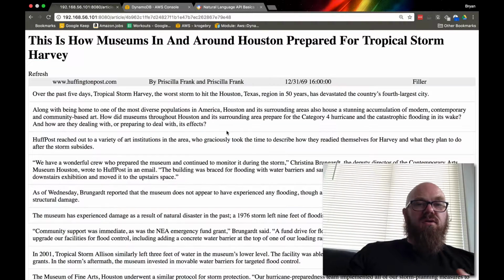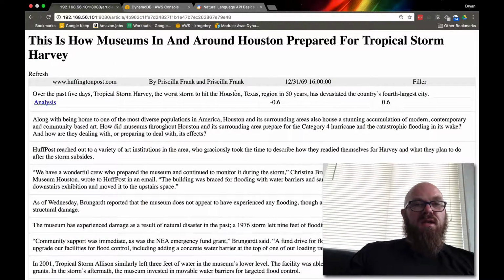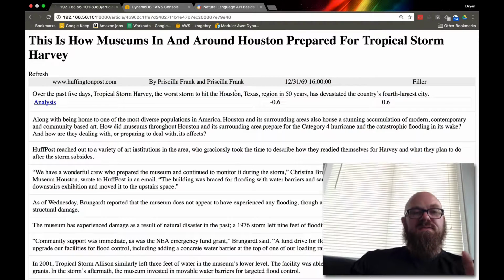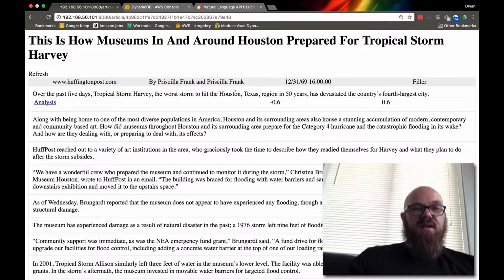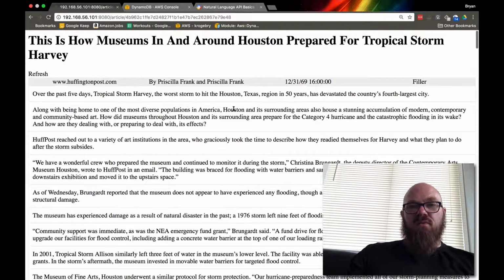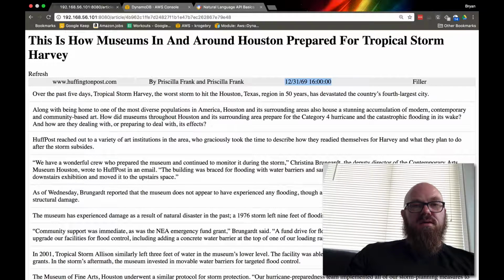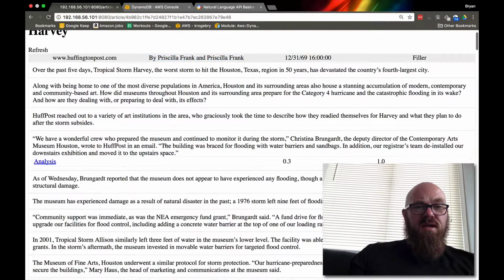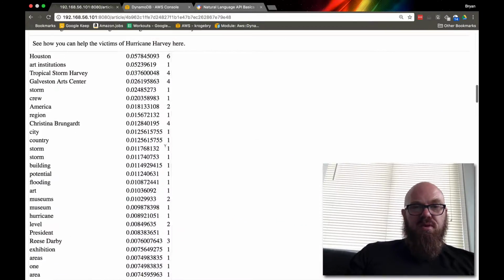If we look at the article, we're breaking this down, and each line is analyzed for sentiment and entities and all that stuff. So we can break this down even more. As you can see, my date parser for this one isn't quite right, but we got some author information, and then the per line analysis.